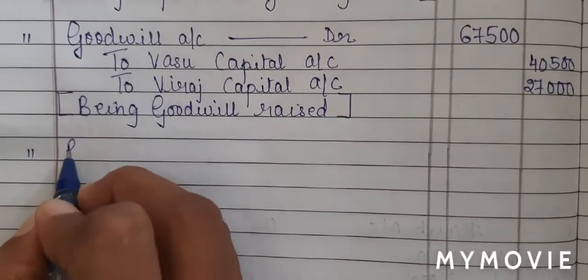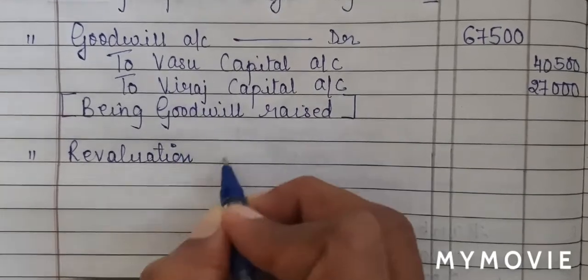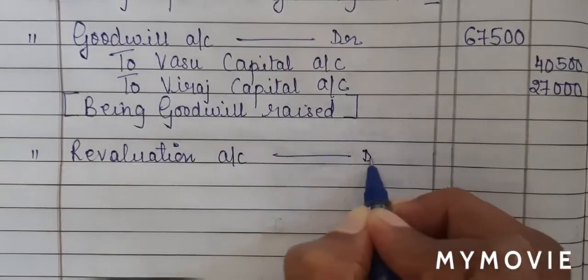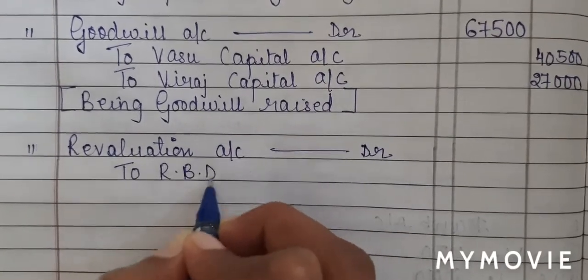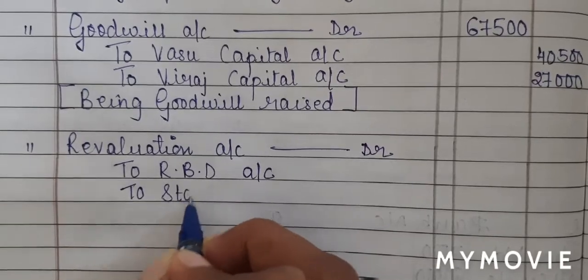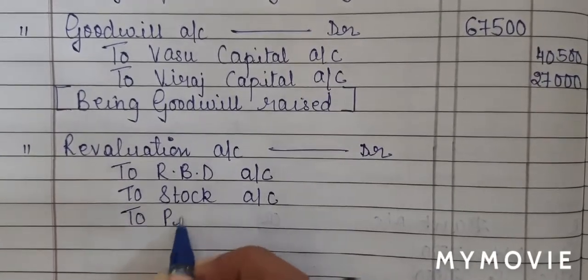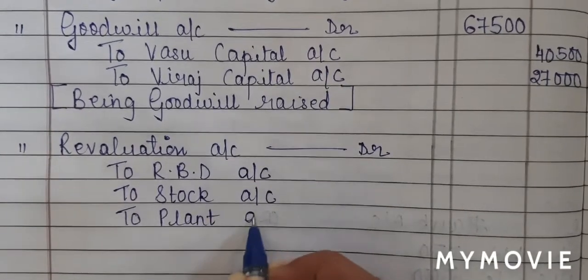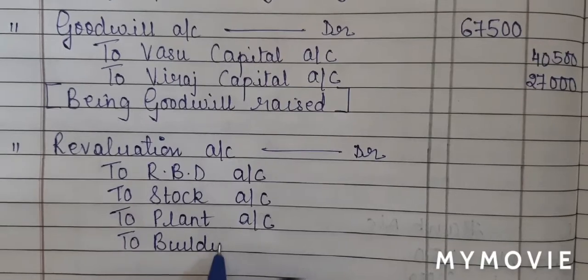We will just write the entry revaluation account debit to RBD account, to stock account, to plant account, to building account.